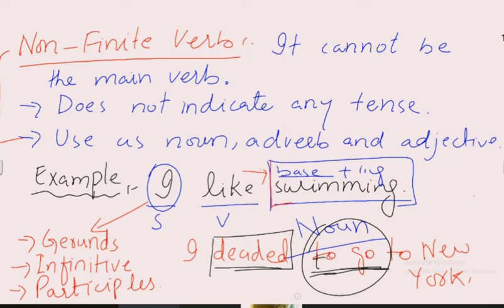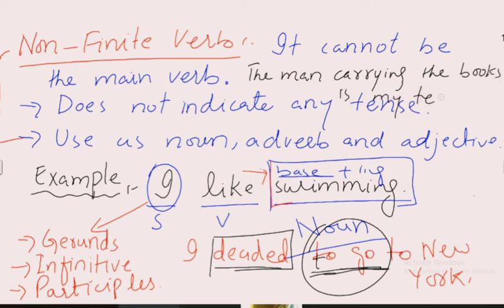If we take one more example, of participles: the man carrying the books is my teacher.